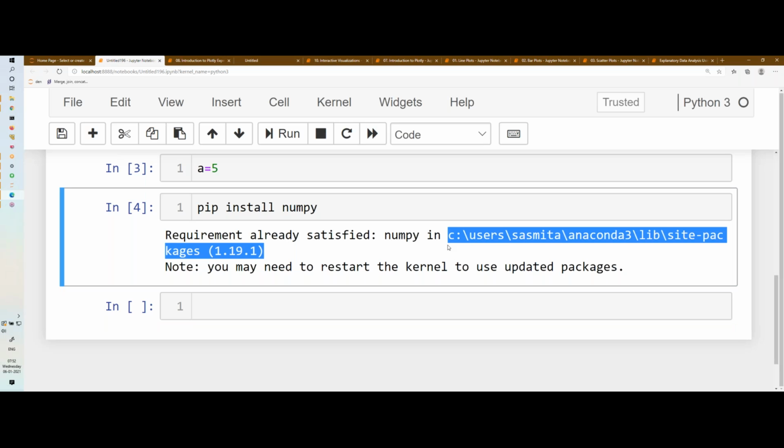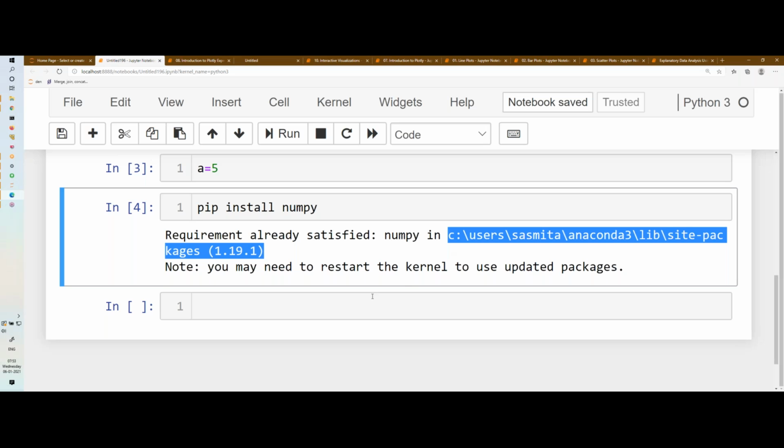Today your assignment is: go to the path where you have installed Anaconda. My path is C, Users, Sasmitha. Inside that, Anaconda has been installed. Open your Anaconda folder, then Library. There you will find site-packages. In site-packages, you can see all of the packages, NumPy, Pandas, whatever you have installed. Everything goes there. pip install will install all the packages in this path. This is very basic, I just thought of telling.